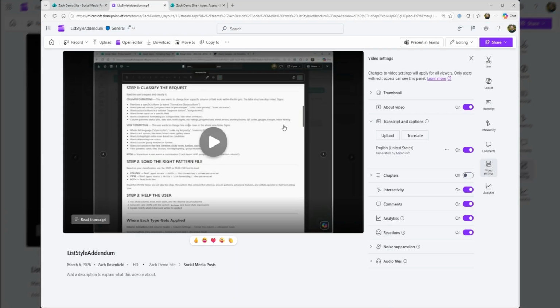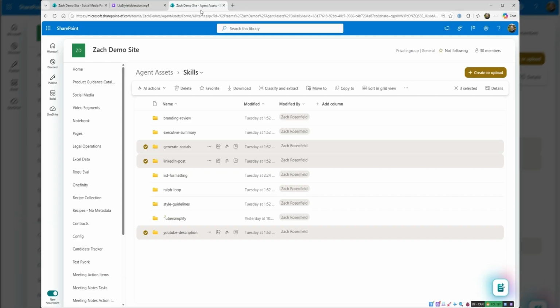Now, in order for these skills to work, you have to have a transcript. Fortunately, Clipchamp will generate a transcript for you. You can upload one if you have one, but if I didn't have one here, there's a generate button. I've already run it, so we don't have to watch, but I click that button and it'll generate the whole thing.